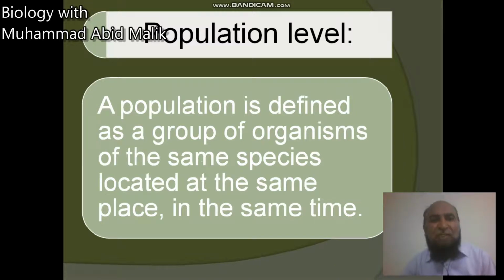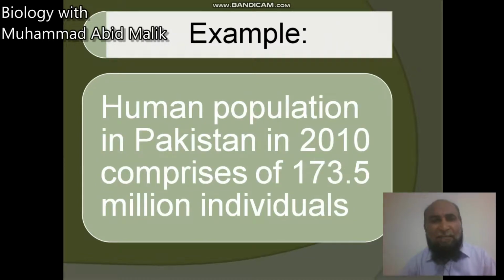Now we are trying to grab the population level. A population is defined as a group of organisms of the same species located at the same place at the same time. The number of individuals of the same species present in a specific place at a specific time is termed a population. Like we take an example from the census of human beings in Pakistan. The human population in Pakistan in 2010 comprised 173.5 million individuals. That's a census, that's a population of humans.